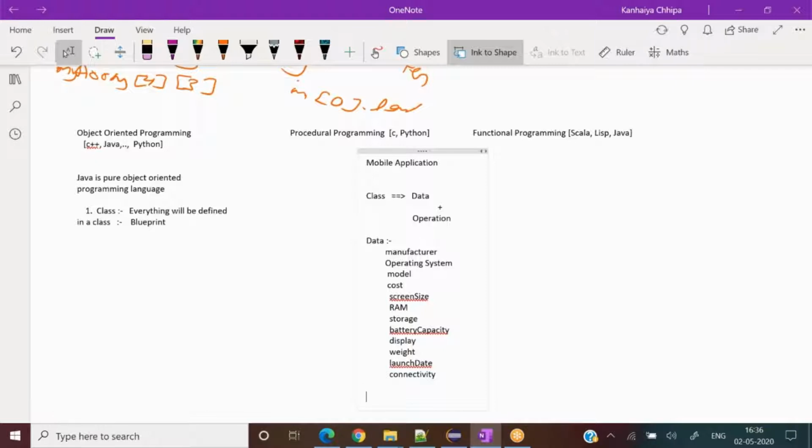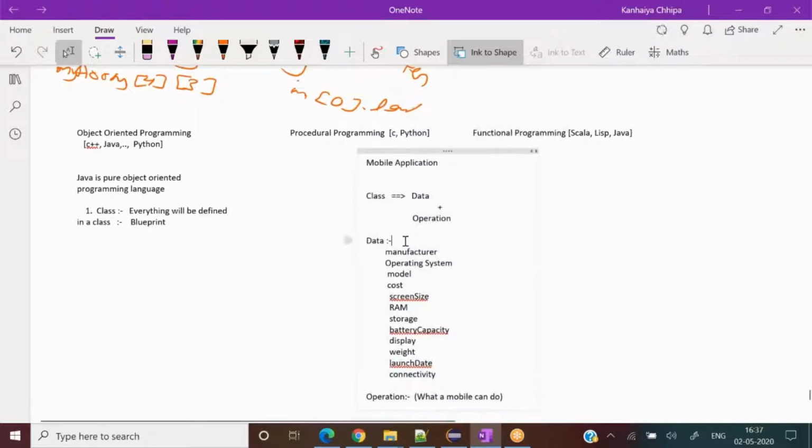So these all become the data of the mobile. I mean, we are thinking in an object oriented way: somebody tells me to make a mobile class or something mobile related, you have to make a program. Then in layman's terms, as a programmer, I would first draw a skeleton for that. I have to create some class related to the mobile, so let's find all the features. So first of all, I collected as much data as possible related to that program. Now second thing, we have to think about operations. What is an operation? Operation is what a mobile can do.